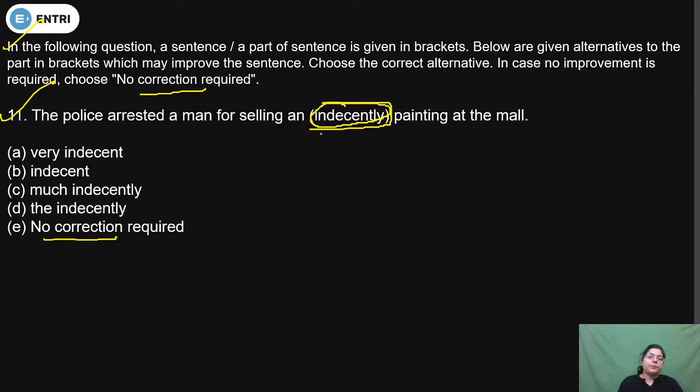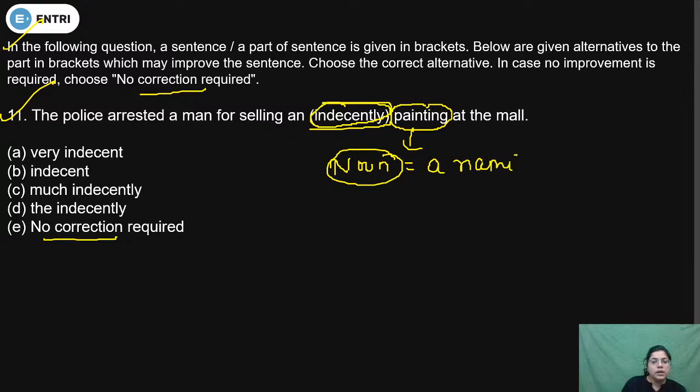Let's start, students. So the point is, students, do you know which part of speech painting is? Painting is a case of noun because it is a naming word. In English grammar, noun simply means a naming word. नाउन का सिंपल मीनिंग होता है किसी भी चीज का नाम.